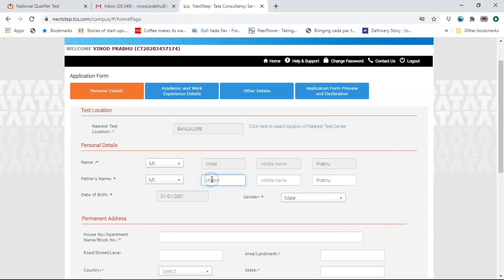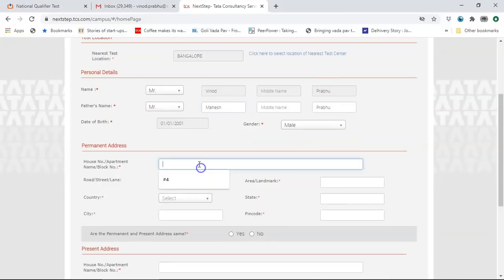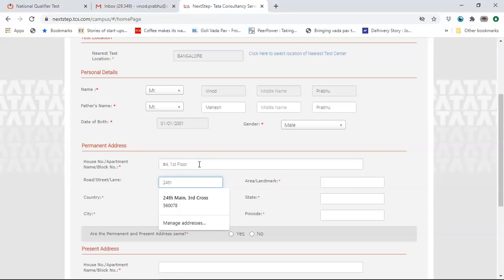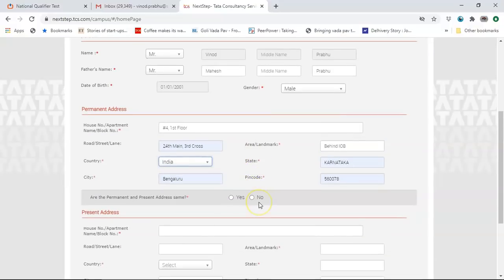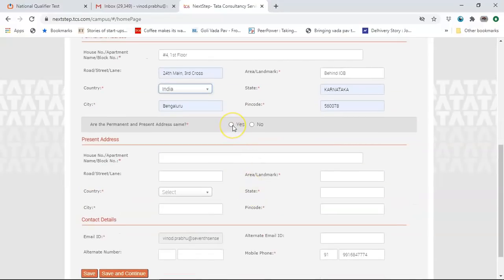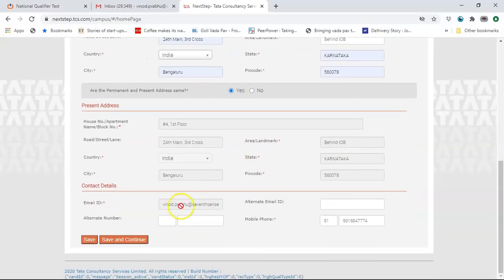Your dad's name, date of birth, everything is already entered. House number, all of these address details, please do enter it correctly. Area, landmark, whatever is the landmark. Country is entered India. Permanent resident address same. If it is yes, you enter yes. Otherwise, click on no. Contact details, enter an alternate email ID. Enter an alternate number. Could be your parents' number.